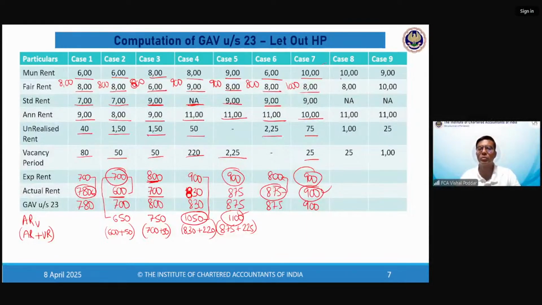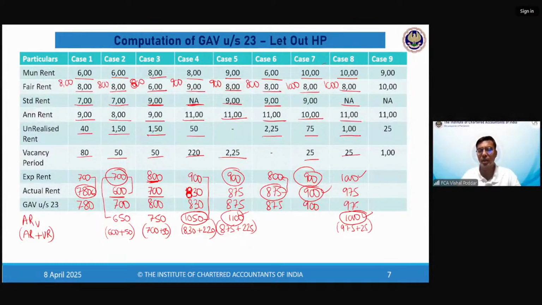So 1000 plus 800, 1000 not applicable, 1000. 1100 minus 100 minus this, so it is 975. 975 plus 25 is 1000. Now, ER and ARV are same, right? So I'll select ARV. And if I'm selecting ARV, my GAV will be AR.